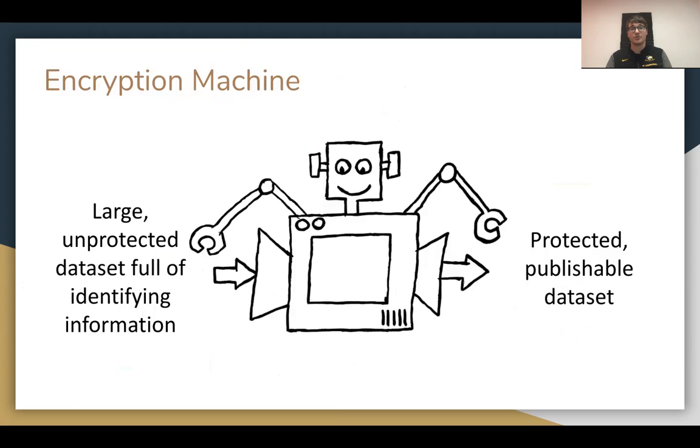So I propose to do this by building an encryption machine. The idea is that the average user of data who has a large data set that needs to be depersonalized can tell me what columns need to be depersonalized. It will run through my machine and I will return back to them a de-identified data set that they can publish.